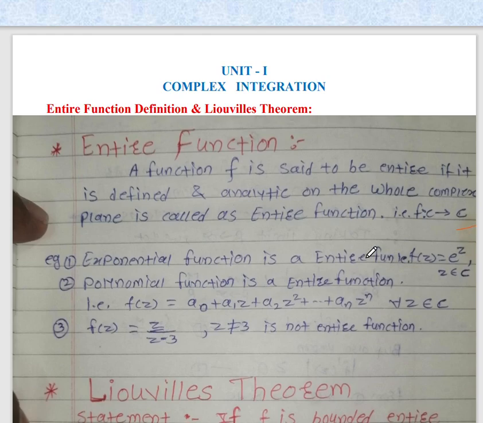So what are the entire functions? For example, the exponential function is an entire function, for example f of z equal to e raised to power z, where z lies in the complex plane C. Every polynomial function is also an entire function. Then third, f of z equal to z upon z minus a, where z is not equal to a, is not an entire function, because it is not defined and not analytic everywhere. So the third function is not an entire function.